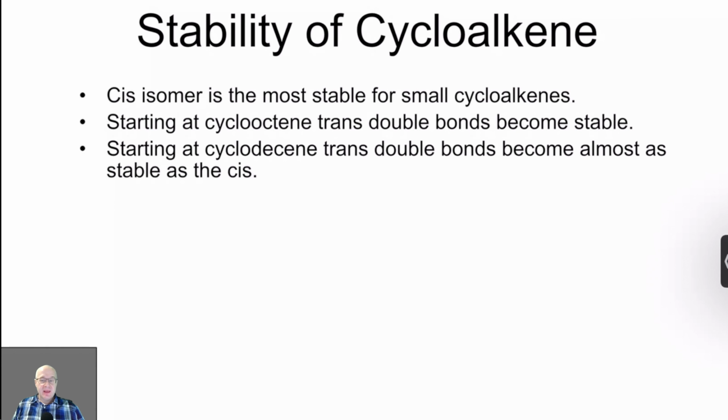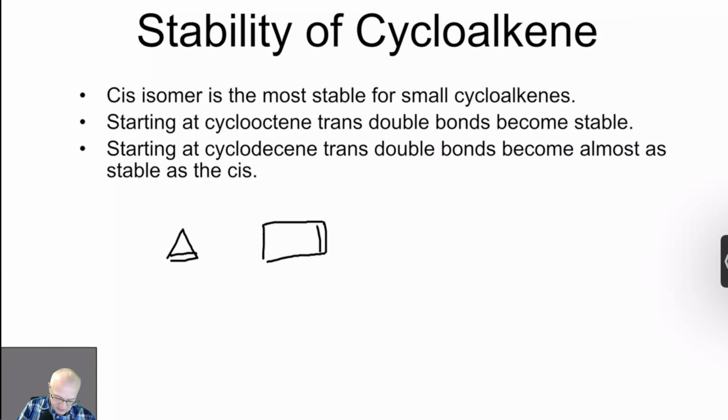Stability of cycloalkenes. Now, cycloalkenes are fairly stable once the rings get large. So when you have small rings, obviously small rings, even as alkanes, are unstable. But as alkenes, cycloalkenes are even less stable because now you're forcing even more ring strain to occur.